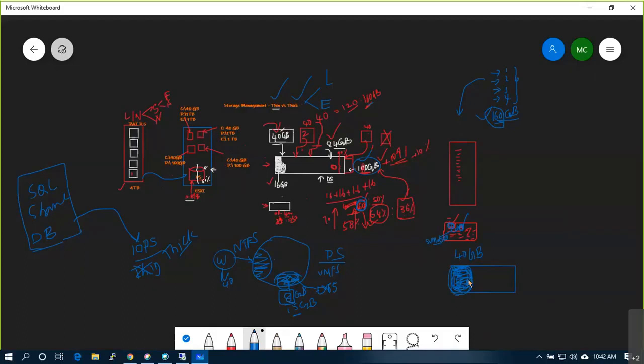Formatting a 1 TB, 2 TB or 5 TB data store in Windows or Linux format will take at least 4 to 5 hours. So when you are using thick eager, create a virtual machine, next, finish, that finish will not finish for the next 6 hours.